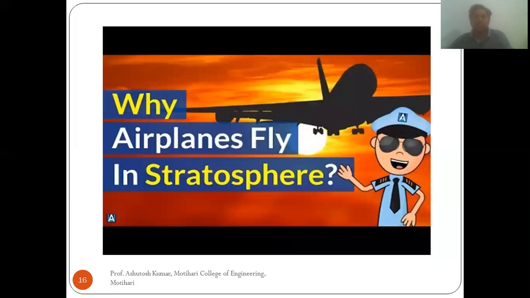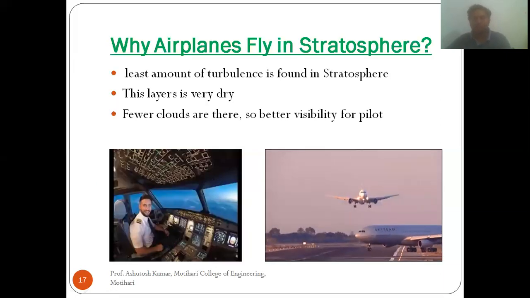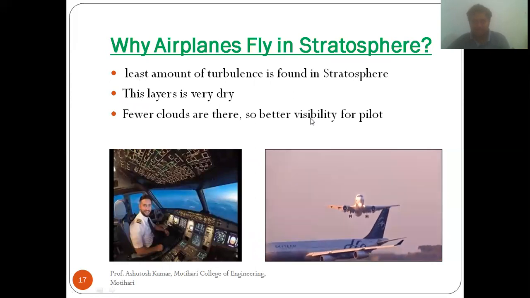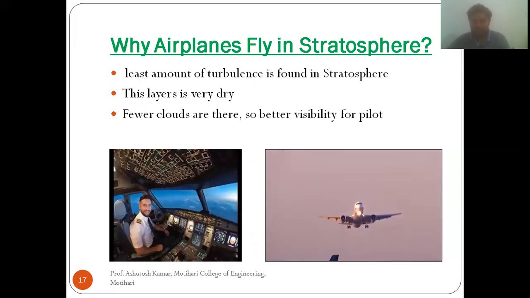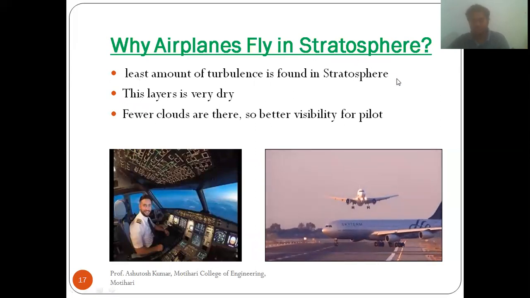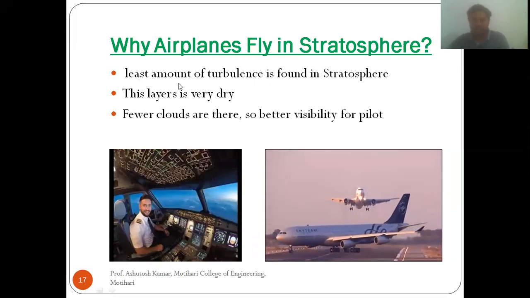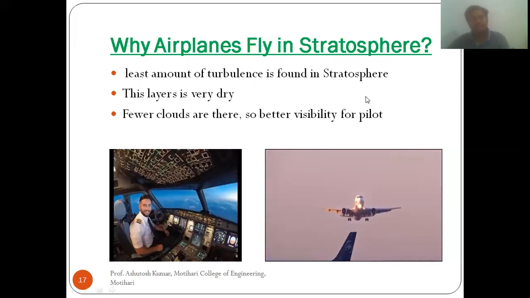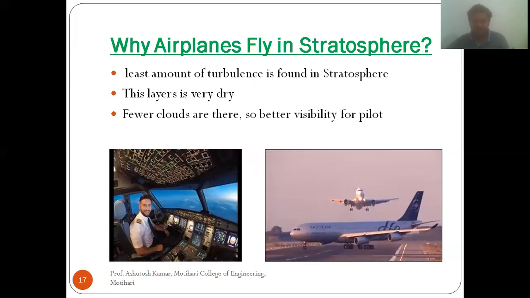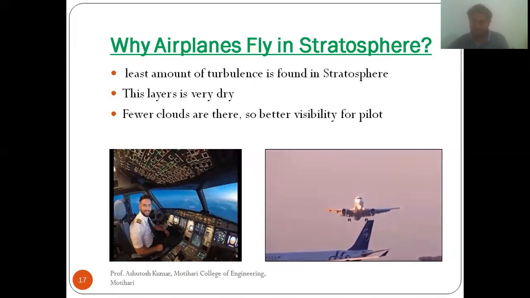Now, the other thing is why aeroplanes fly in the stratosphere. We have the troposphere, and after that, we have the stratosphere. So, why do aeroplanes fly in the stratosphere? The least amount of turbulence is found in the stratosphere. Very little turbulence is found there. So this is the first reason why aeroplanes fly in the stratosphere.